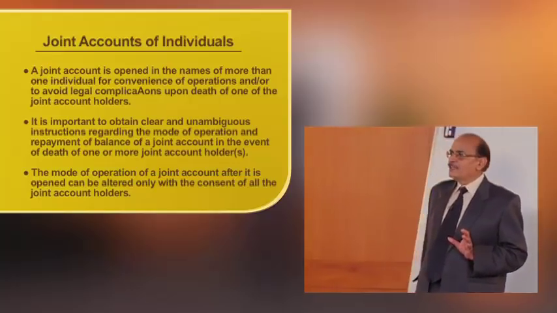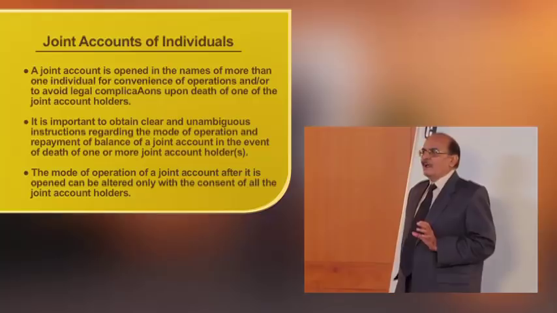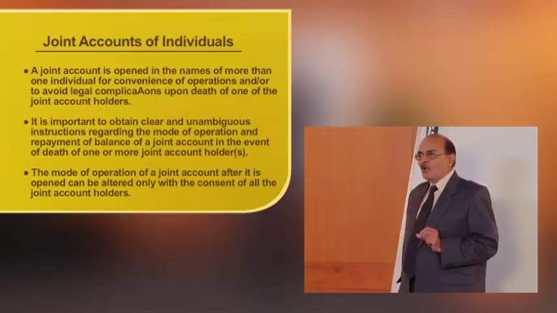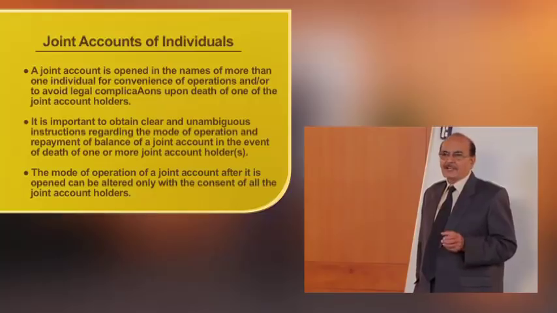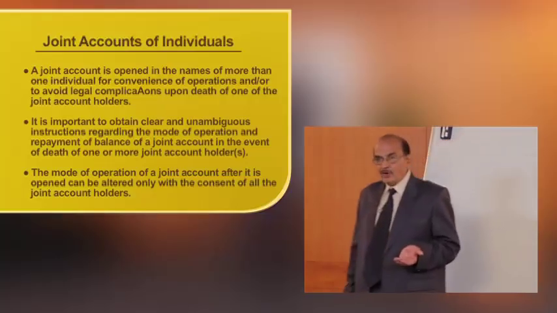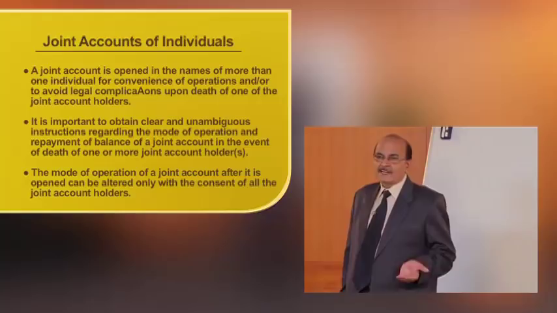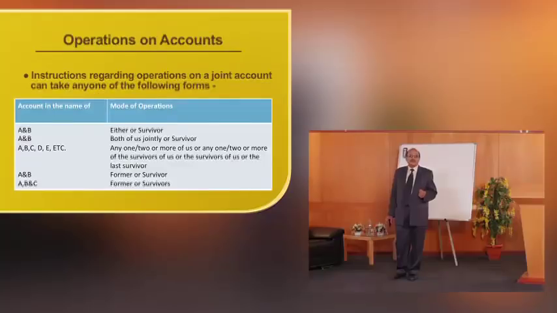The mode of operation of a joint account can be altered only with the consent of all the joint account holders. Say for example, if there are 3 joint account holders, and one of them comes and says that the operational instructions are to be changed, the banker cannot act upon such instructions because there is no consent of the remaining 2.